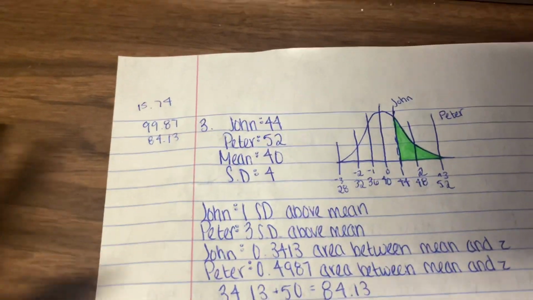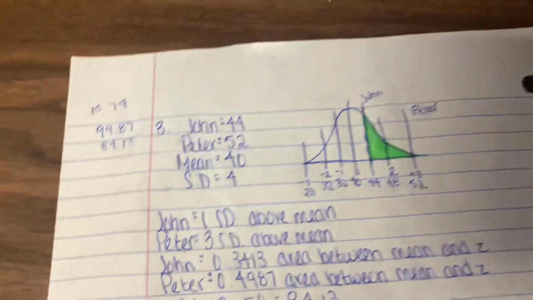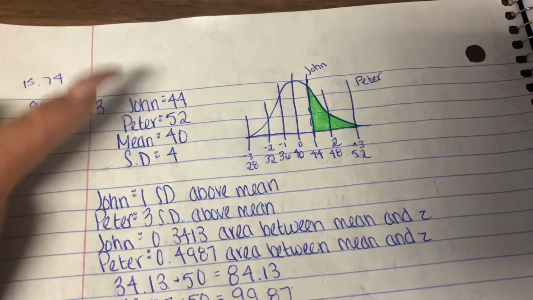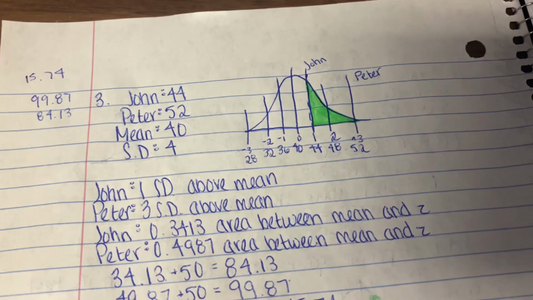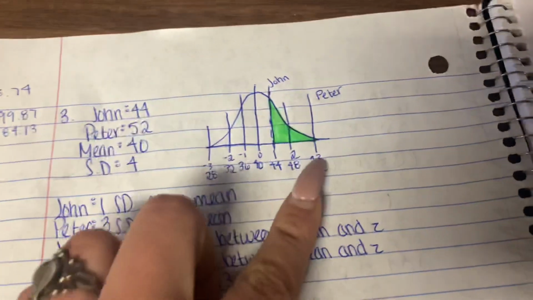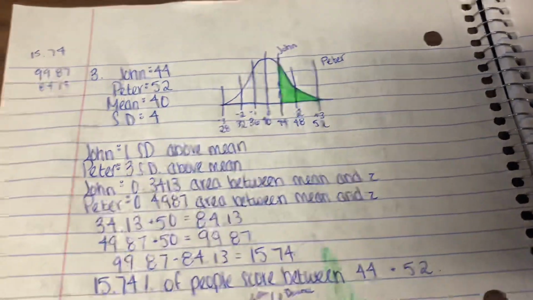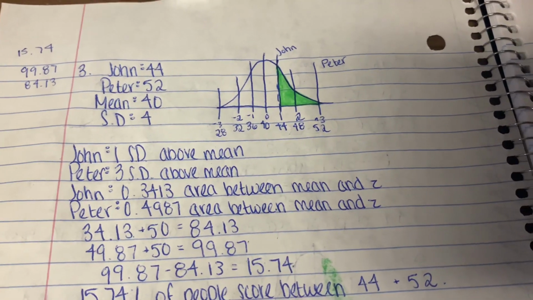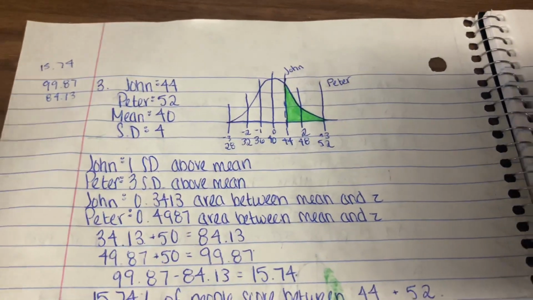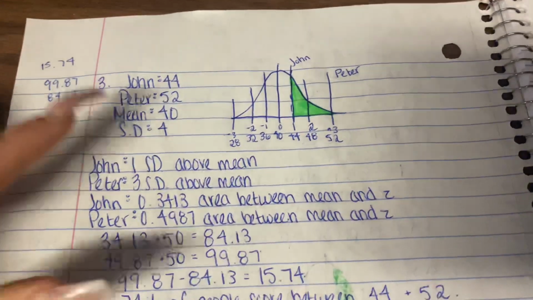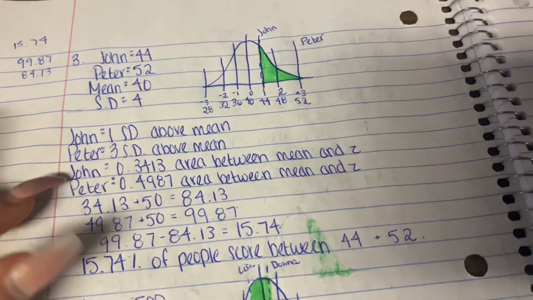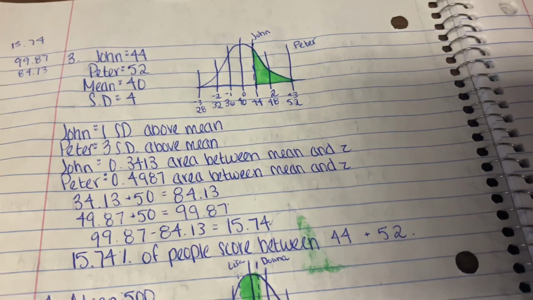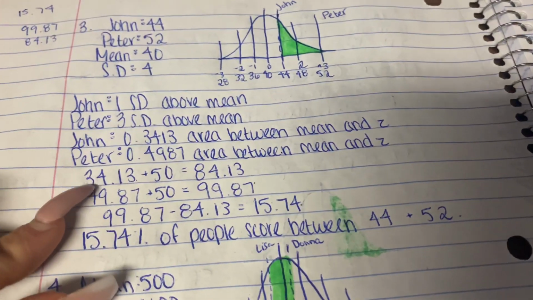And then for number three, we wanted to see what percentage of people scored in between John and Peter's scores. And John scored a 44, Peter scored a 52, the mean was 40, and the standard deviation is 4. So I just drew it out, and I want to find in between that. So John is 1 standard deviation above the mean, and Peter is 3 standard deviations above the mean because I just used the formula where you subtract the mean from their scores and then divide it by the standard deviation. And from the charts, I found that John is 0.3413 between the mean and z, and then Peter is 0.4987.